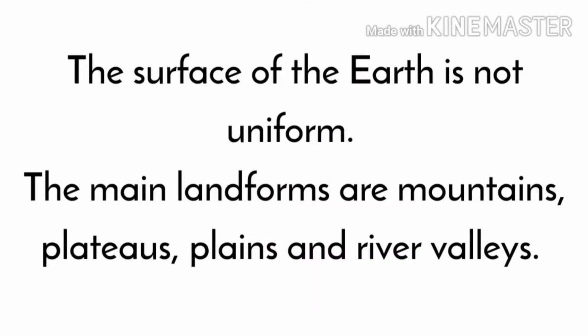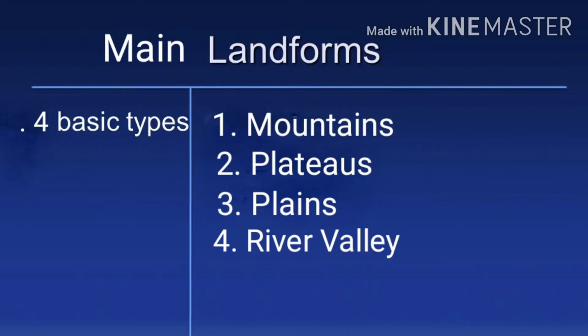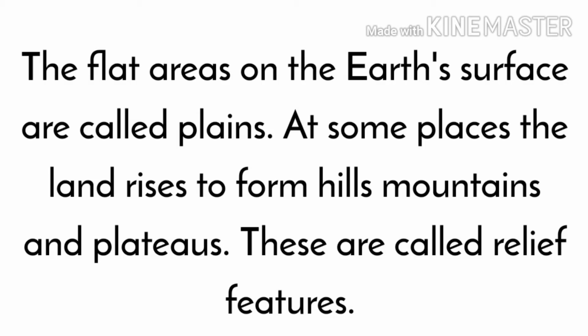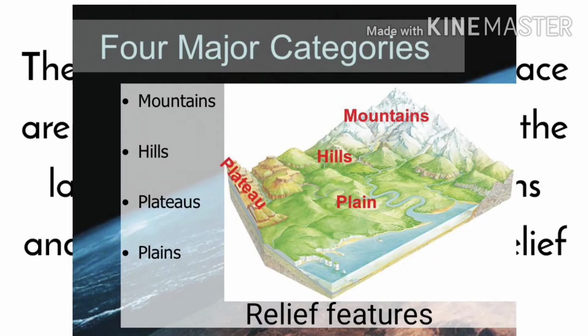The surface of the earth is not uniform. The main landforms are mountains, plateaus, plains, and river valleys. The flat areas on the earth's surface are called plains. At some places, the land rises to form hills, mountains, and plateaus. These are called relief features.